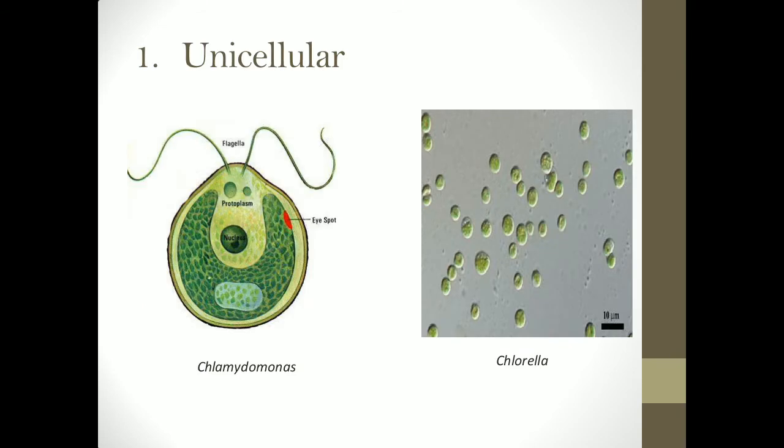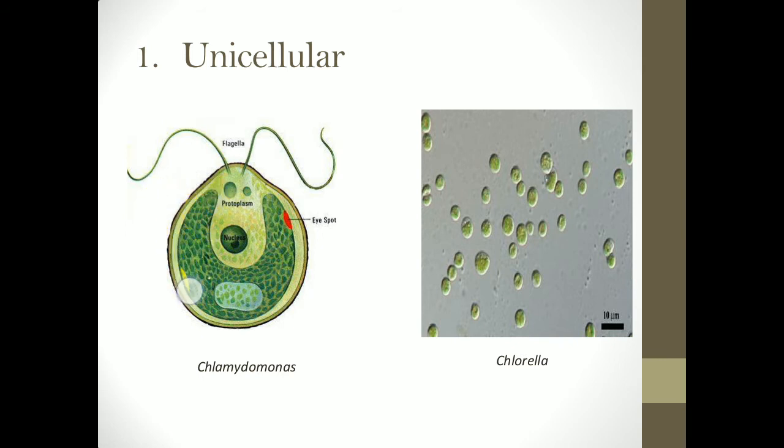Now, the simplest type of thallus seen in eukaryotic algae is the unicellular thallus. Unicellular thallus, as the name says, is made up of a single cell. Now, this single cell can either be motile or non-motile. An example of a motile unicellular thallus is Chlamydomonas, which shows motility with the help of flagella.